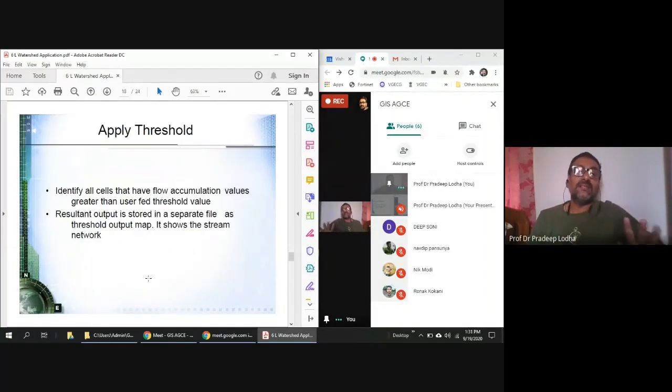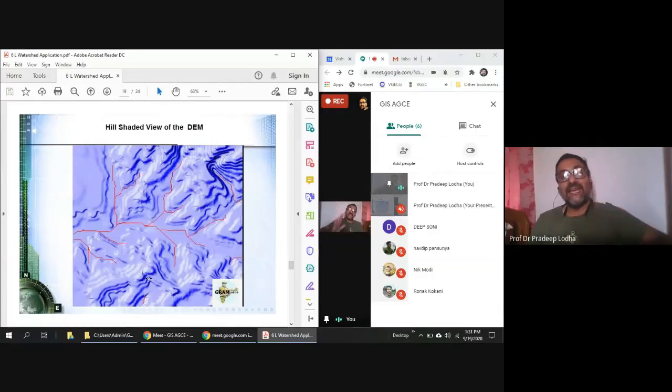So this is threshold. Now this is again a DEM. As I said, I would show you the different DEMs, different sources of DEM, and how to create this DEM using geographic information system. The earlier slide which showed the DEM was a three-dimensional view. This is a two-dimensional view. These shades represent the variation. These are hill shades as well as the variation of height, whether height is increasing or decreasing.